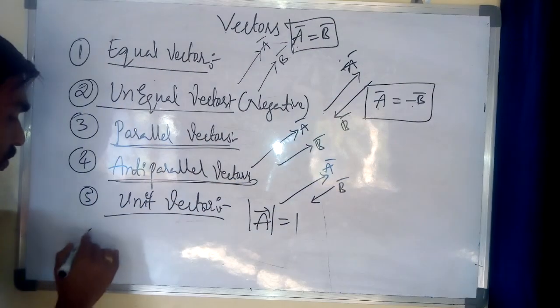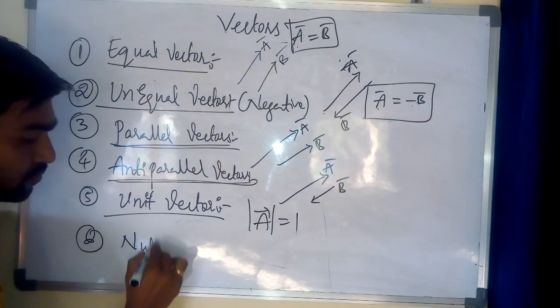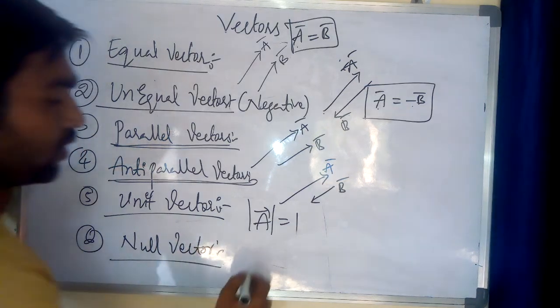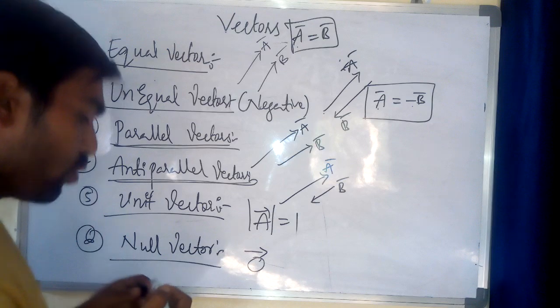Next, the sixth one, we have the null vector. A null vector is also called 0 bar.